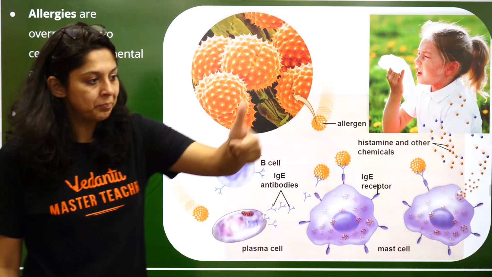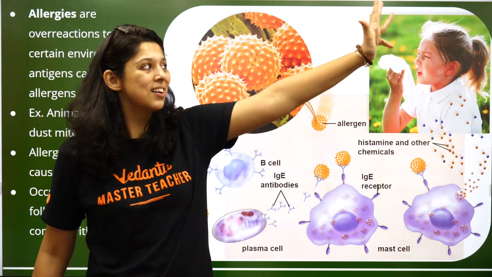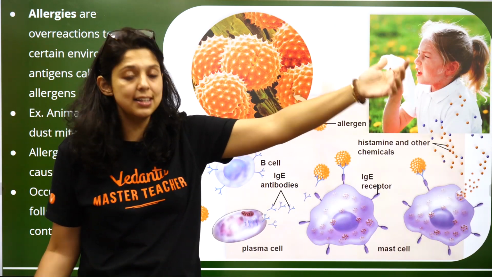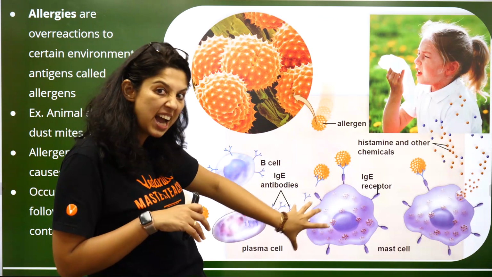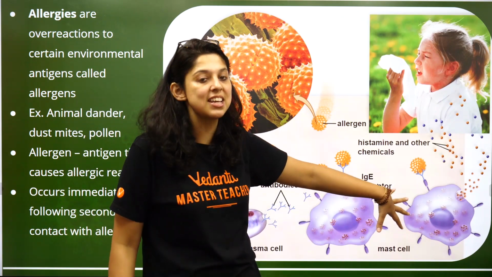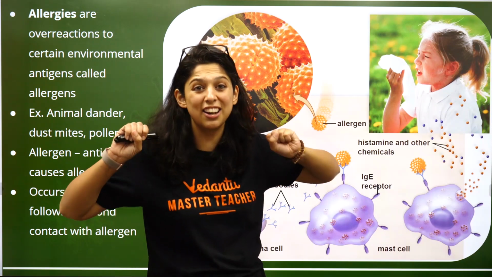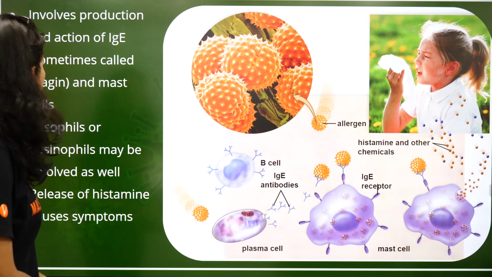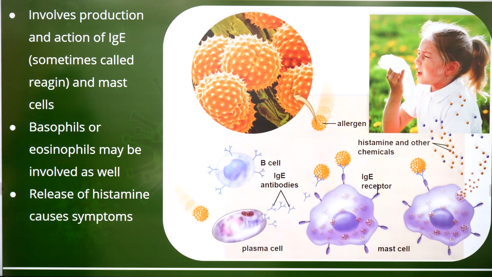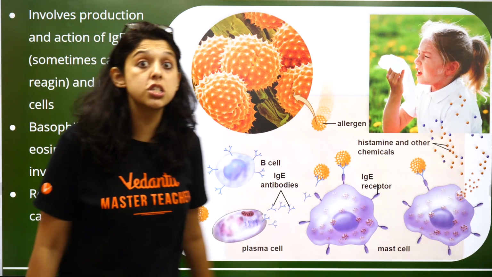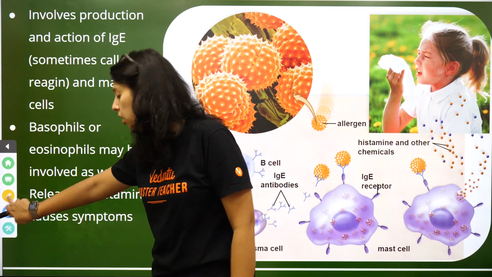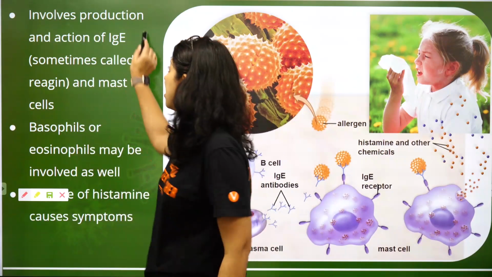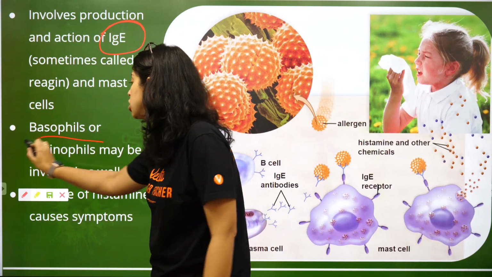So allergen, hypersensitive, dog hair, cat hair, dust particles enter the body, stimulate IgE, stimulate plasma cell or mast cell. Plasma cell or mast cell release liquid to throw out the dust particles. It involves production of IgE, sometimes also called reagin, and eosinophils. So mast cell, one MCQ, IgE another MCQ, third is eosinophils.